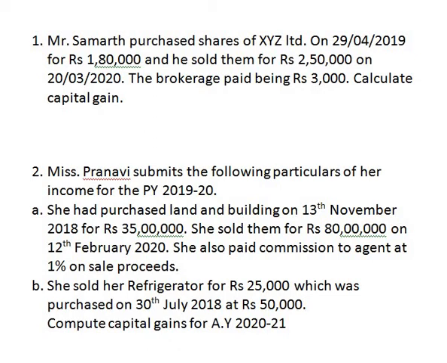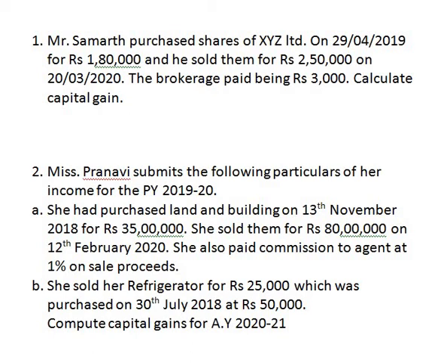But before that, note down these two sums and try solving it at home. First sum is Mr. Samarth purchased shares of XYZ Limited on 29th April 2019 for rupees 1,80,000 and he sold them for rupees 2,50,000 on 20th March 2020. He has paid the brokerage charges of rupees 3,000. Calculate capital gain.